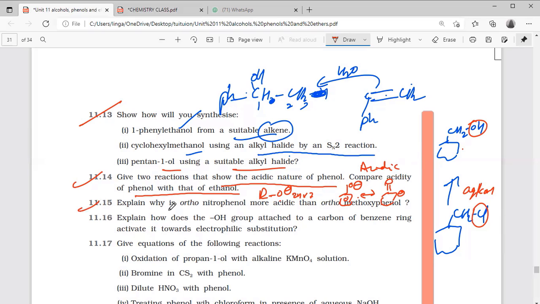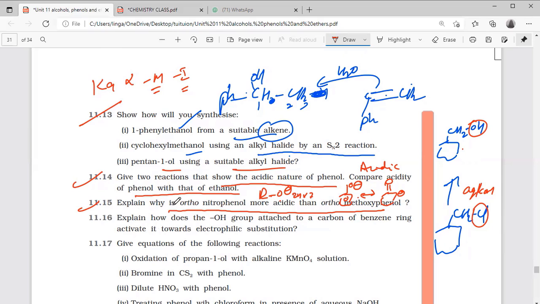Then explain why orthonitrophenol is more acidic than orthomethoxyphenol. The table already we explained. Nitro group is minus inductive and minus mesomeric, and acidic strength Ka is directly proportional to minus inductive and minus mesomeric groups.